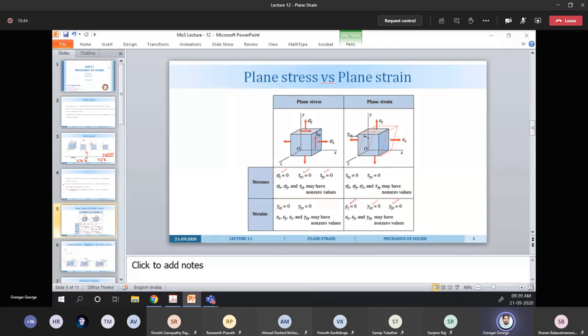So what does that mean? If strain in the z direction needs to be 0, then we need to apply a resistive force to prevent the elongation or deformation in the z direction. When the resistive force is developed in the z direction, automatically sigma z will be active there. So sigma z will not be equal to 0. In plane stress, we defined sigma z equal to 0, so it is contradictory. So usually, plane strain and plane stress will not occur simultaneously.